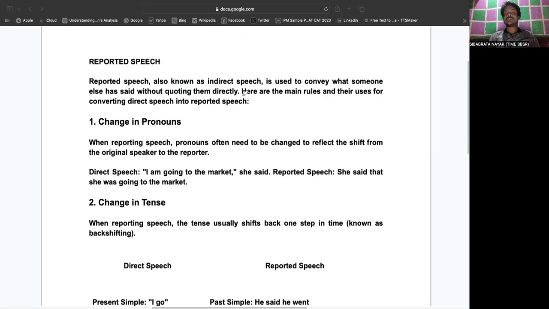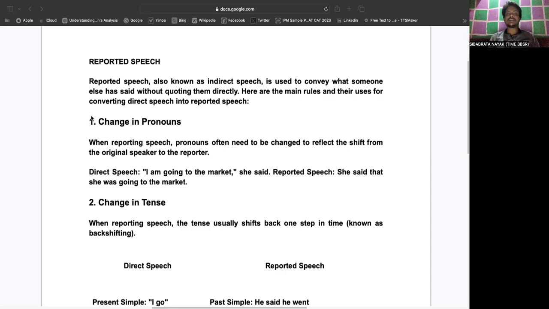Direct speech. If someone else has said something and you report it without quoting them directly, it is indirect speech. You will find the main rules and their uses for converting direct speech into reported speech.